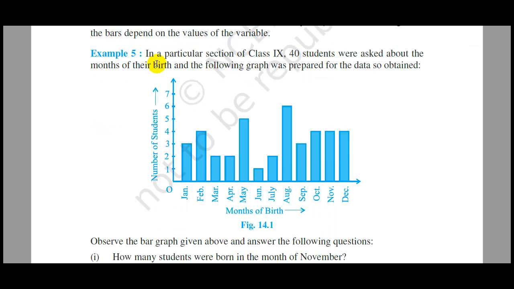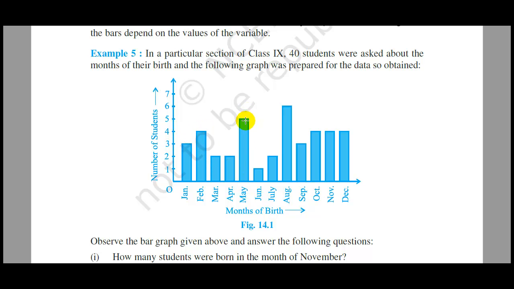For example, in this example number 5, the given bar graph is about 40 students who were asked about their month of birth. As you can see, in January 3 students were born, and in February 4 students were born.